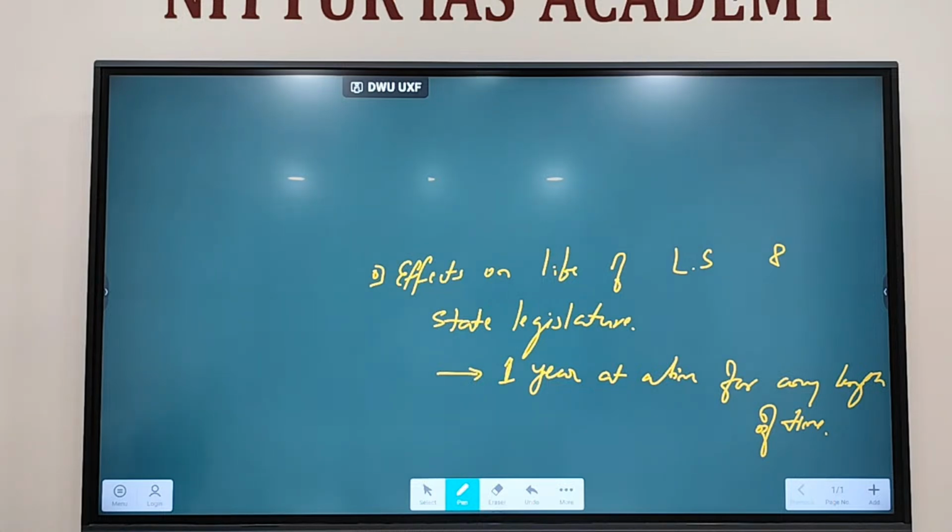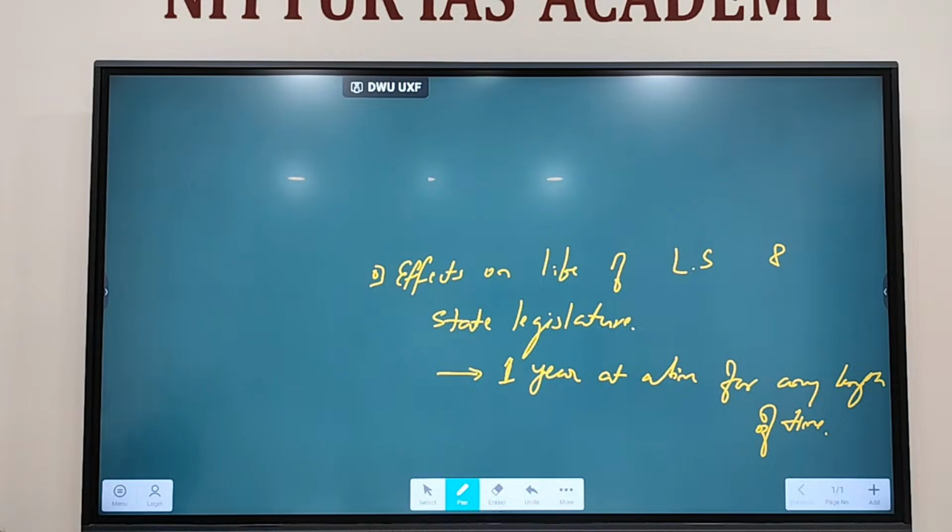Parliament must pass a resolution extending the term of the Lok Sabha. Rajya Sabha, that question will not arise because Rajya Sabha is a permanent house. Only in Lok Sabha the resolution has to be passed. Only Lok Sabha's life has to be extended because the election must be conducted. Similarly, all the state assemblies will not be at the end of their 5th year, right? Only a few will be. Suppose the term of the Karnataka Legislative Assembly is ending, then that can be extended for a period of 1 year.